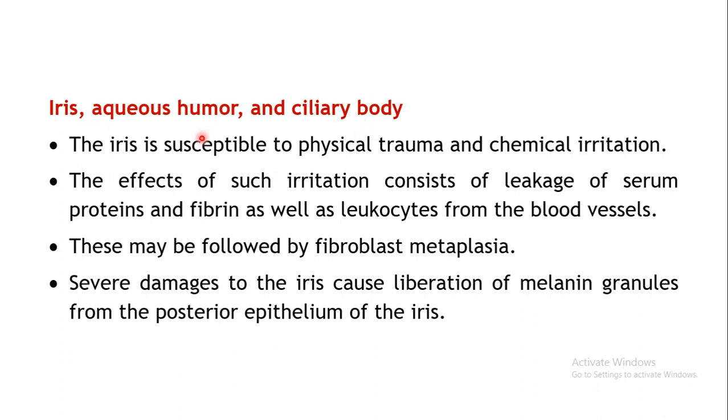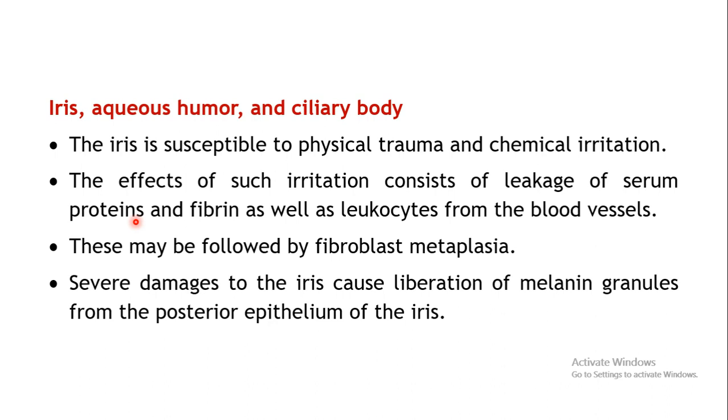Now the iris is susceptible to physical trauma and chemical irritation. This type of chemical irritation produced in the iris may result in leakage of the serum proteins, the proteins which are present in the blood vessels, or fibrils as well as the leukocytes from the blood vessels.